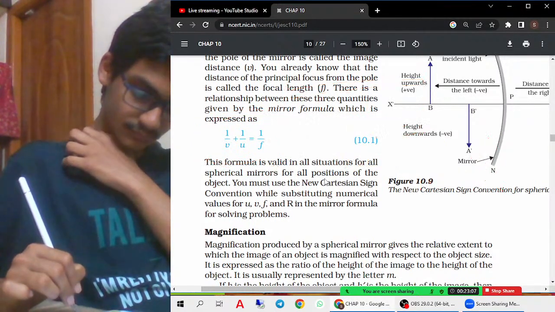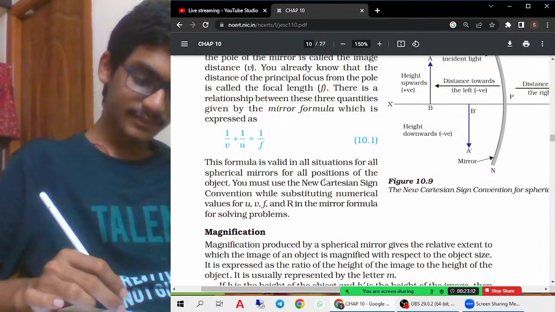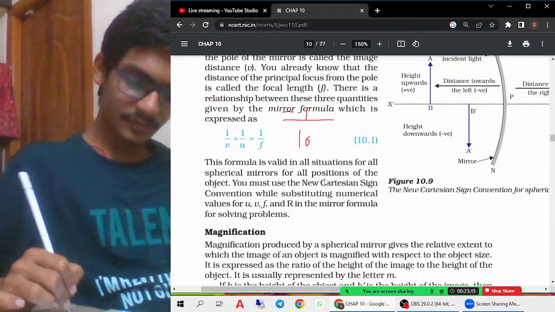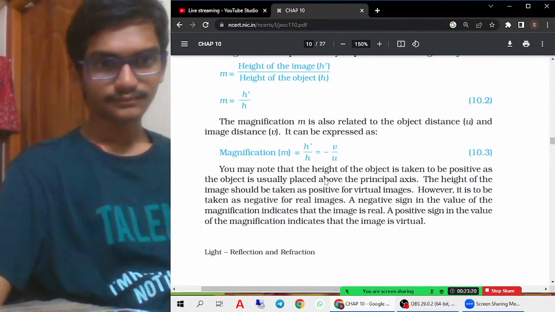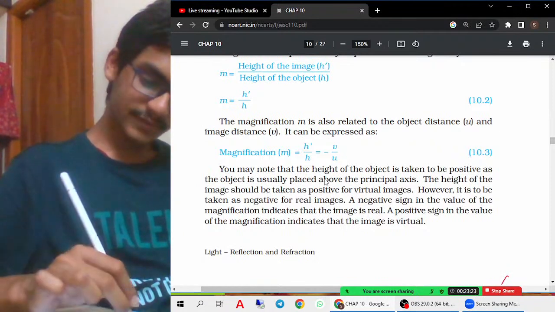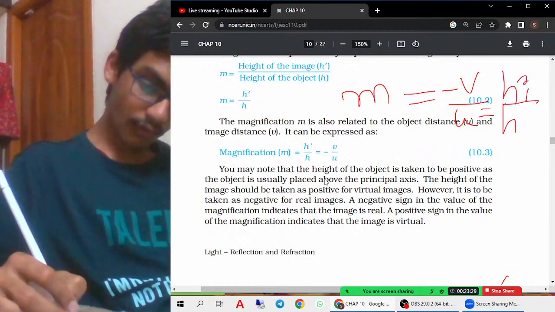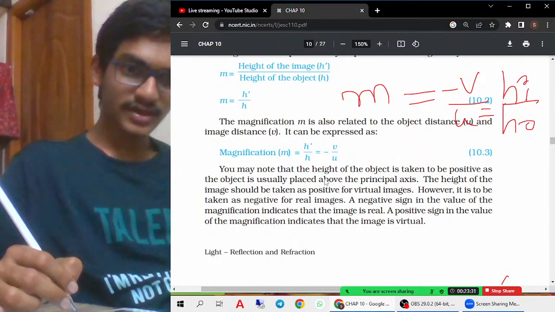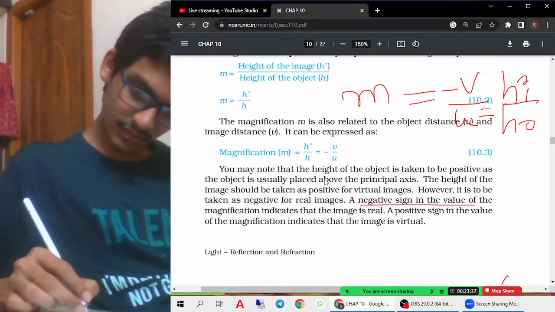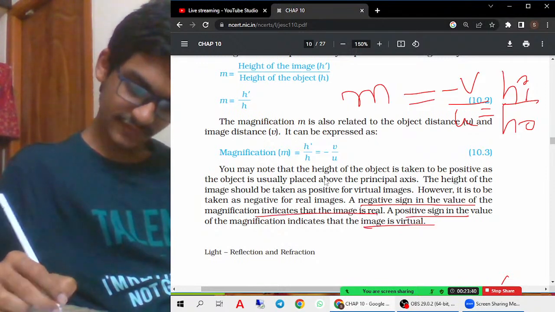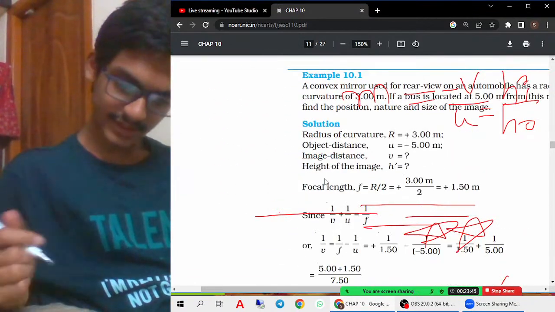Here v is the image distance. For example, if it is 10 meters, depending on the sign it is minus 10, you have to remember and do it. u is the object distance, and f is the focal length. Magnification should always be taken as minus v by u, equal to hi by ho, that means height of the image by height of the object. The negative sign is for the real, the positive sign is for the virtual. This is very important. Now let us solve two numericals which are given in the textbook.